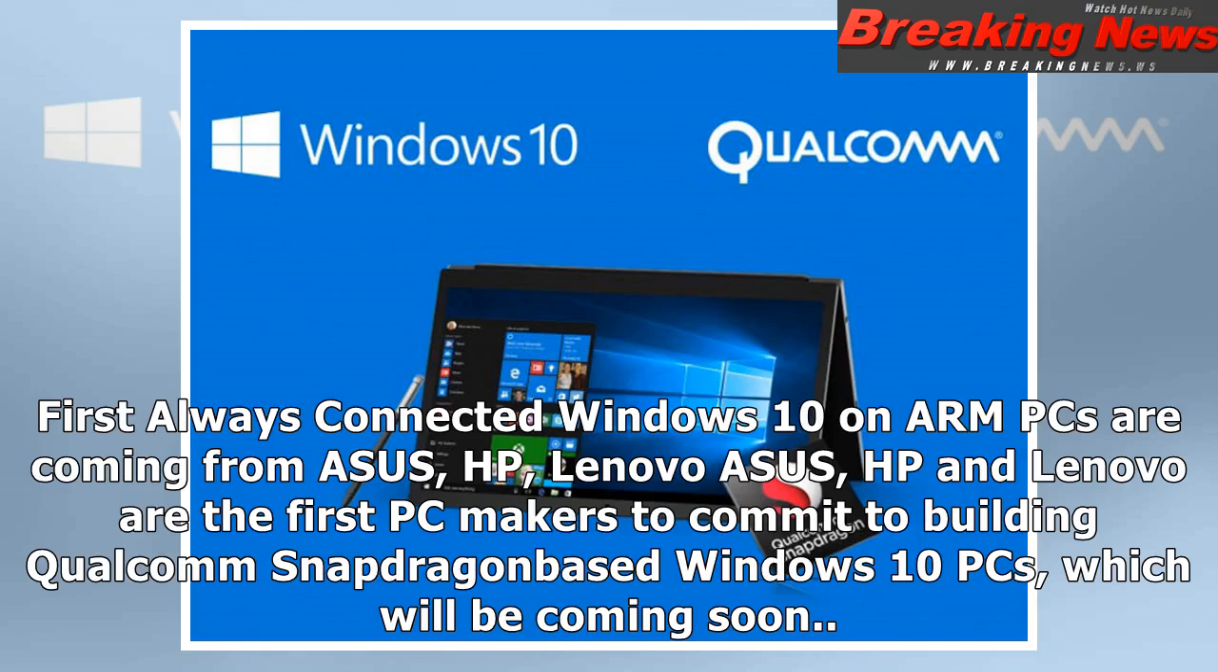First, always connected Windows 10 on ARM PCs are coming from Asus, HP, Lenovo. Asus, HP and Lenovo were the first PC makers to commit to building Qualcomm Snapdragon-based Windows 10 PCs, which will be coming soon.